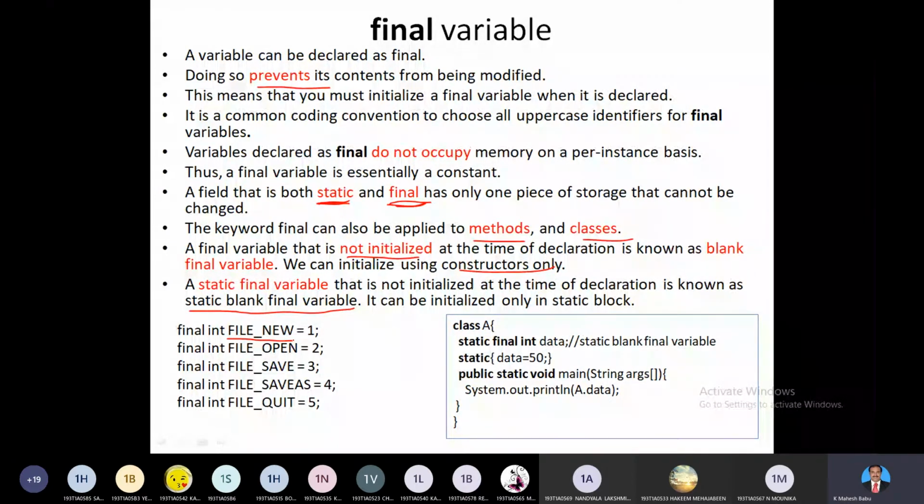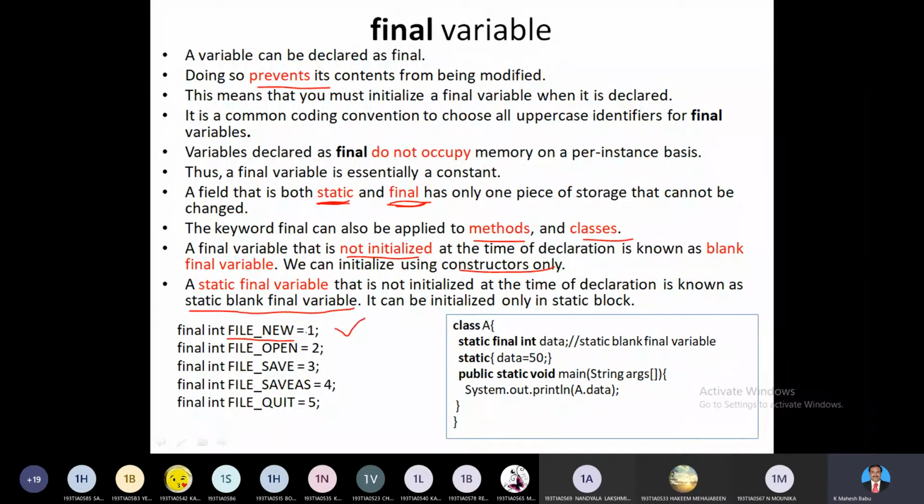Please be clear, constant values are things which are fixed, like 1 2 3 4 5, and variables are things which can hold different values, and usually the variable value varies based on the situation. But constant variables are fixed. File underscore new equal to 1 means this variable is having 1.